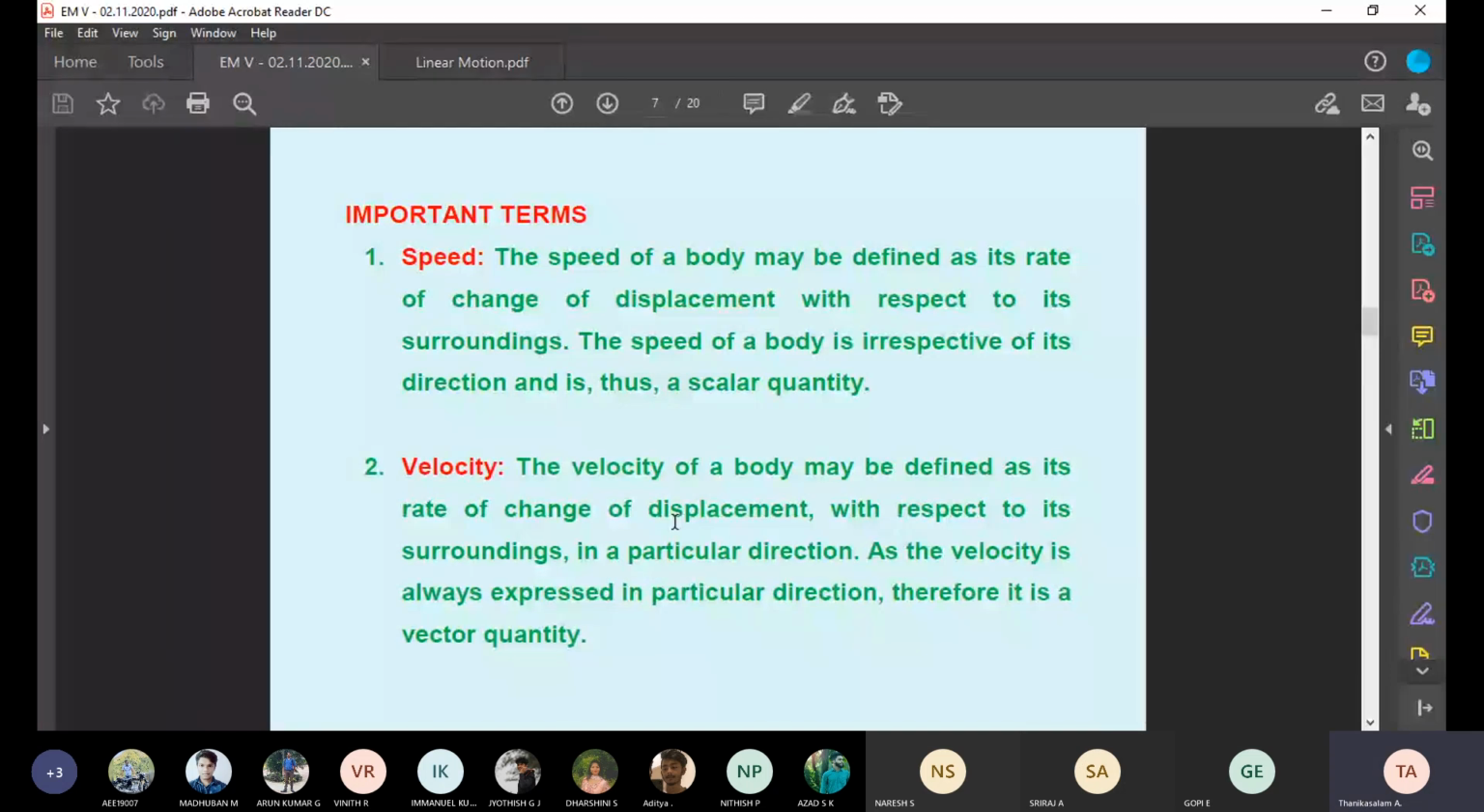What is speed? The speed of a body may be defined as its rate of change of displacement with respect to its surroundings. With respect to its surroundings, the speed of the body is irrespective of its direction, and it is a scalar quantity.